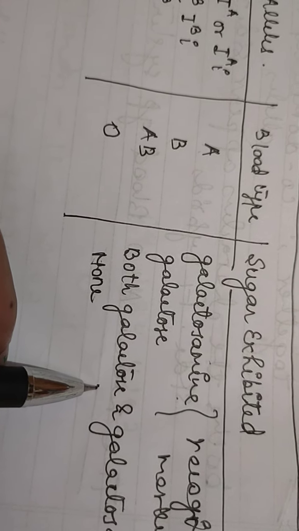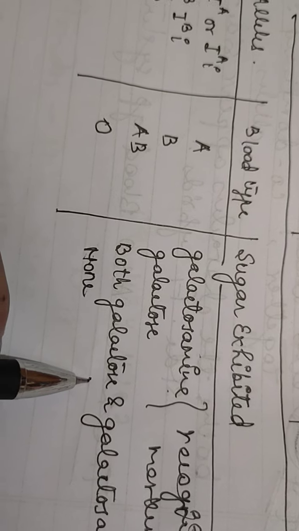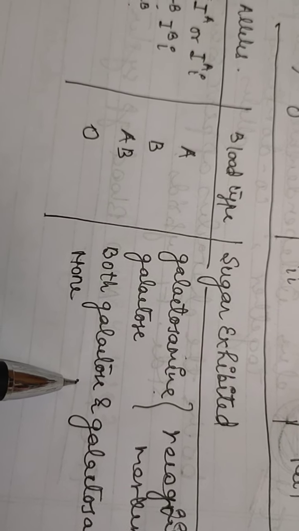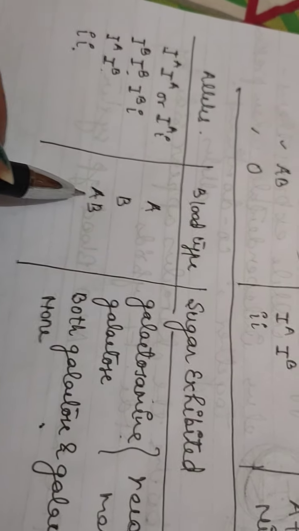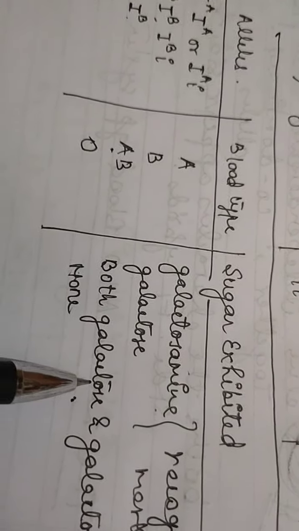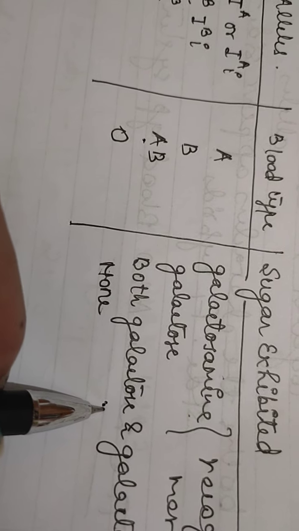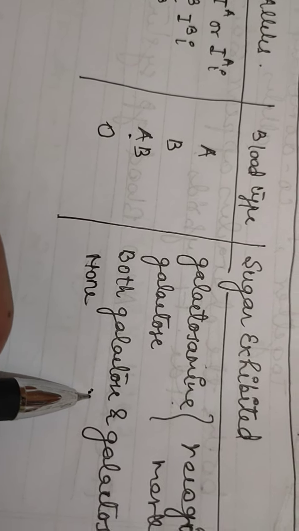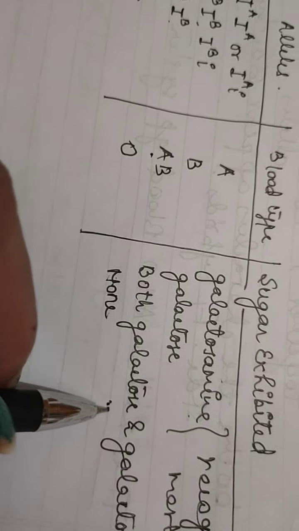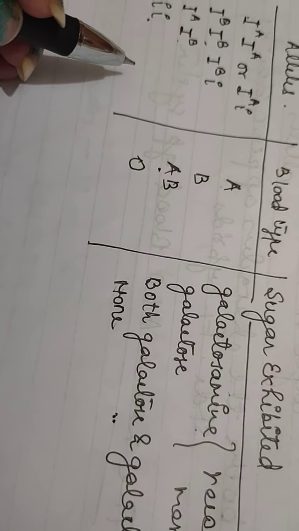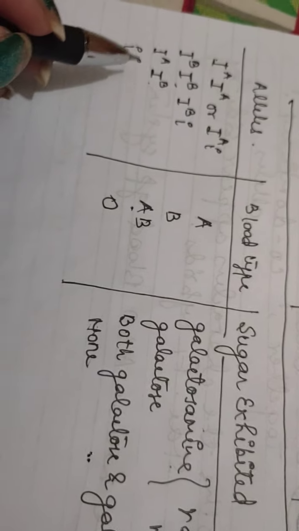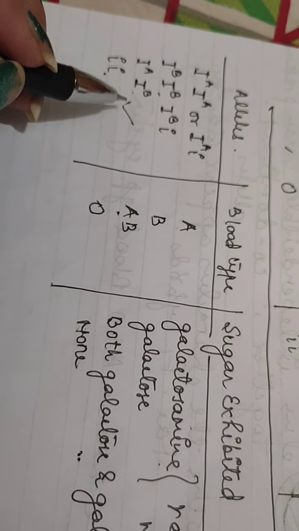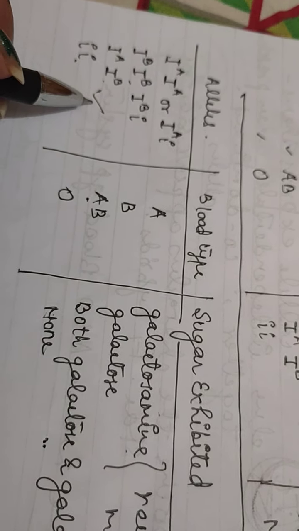So to the surface of red blood cells. Hence, the blood group of the heterozygotes is AB type because it is coding for both the sugars. As both alleles are expressed simultaneously in heterozygotes, the IA and IB alleles are codominant. So these IA and IB are codominant,